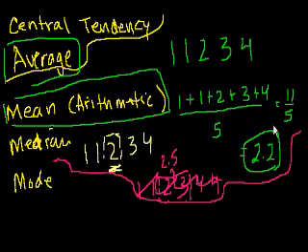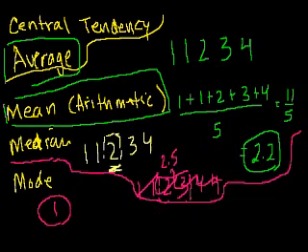And the mode, to some degree, is the one that I think most people probably forget or never learn. And when they see it on an exam, it confuses them because they're like, oh, that sounds very advanced. But in some ways, it is the easiest of all of the measures of central tendency or of average. The mode is essentially what number is most common in a set. So in this example, there's 2 1s, and then there's 1 of everything else, right? So the mode here is 1. So mode, you kind of say, is the most common number.